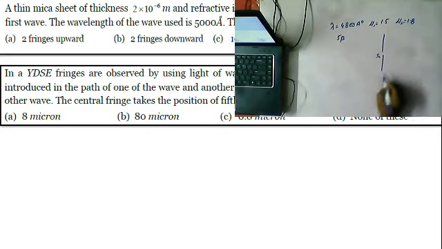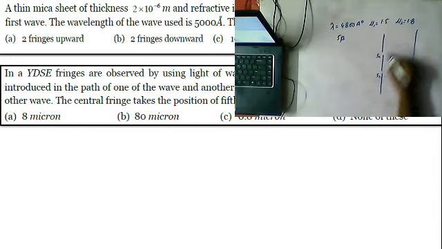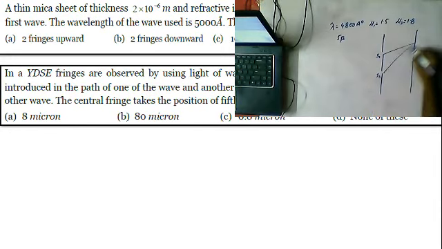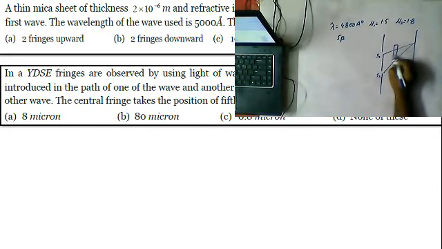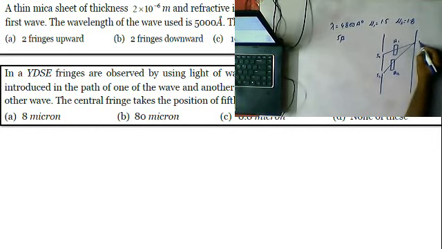For example, the experiment I'm showing here: S1, S2. It has shifted like this. Here this is mu1, here mu2. So this is which one? The fifth bright fringe.